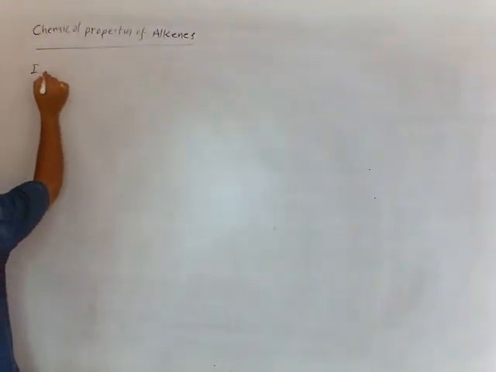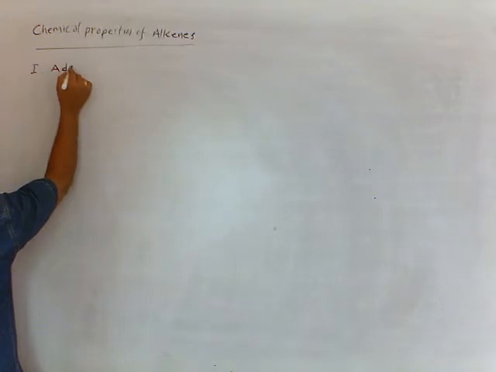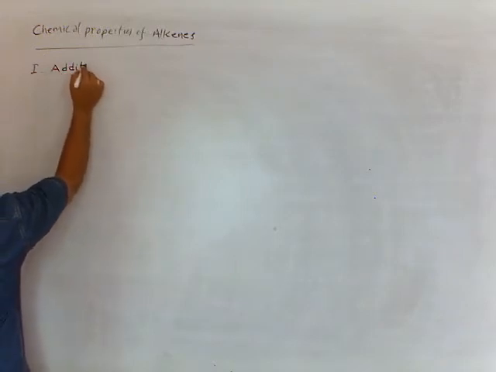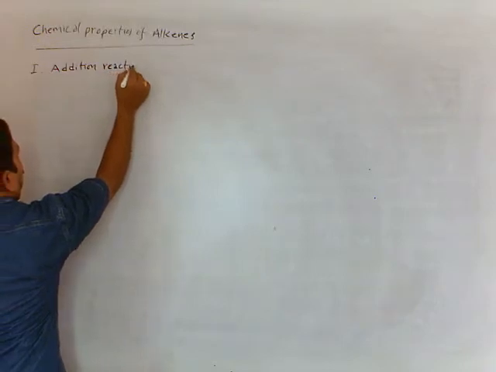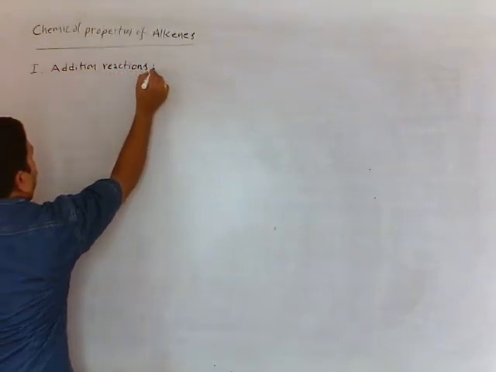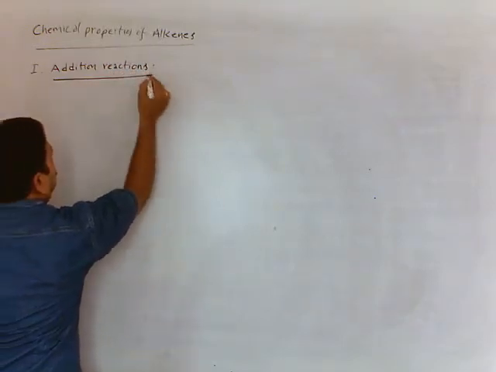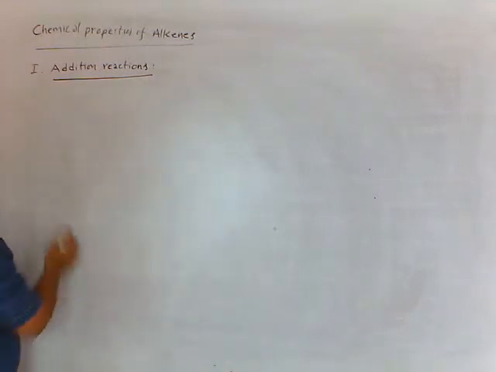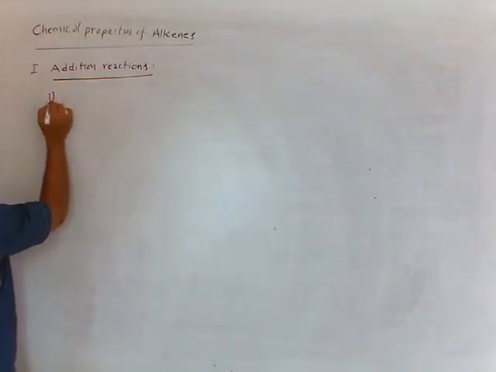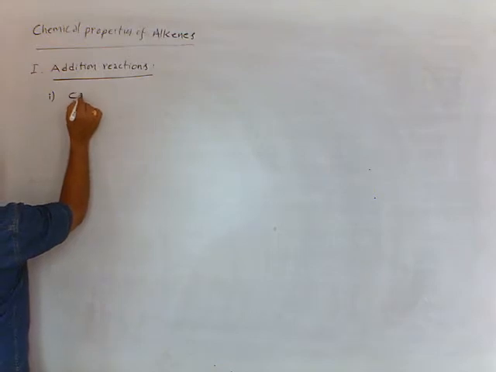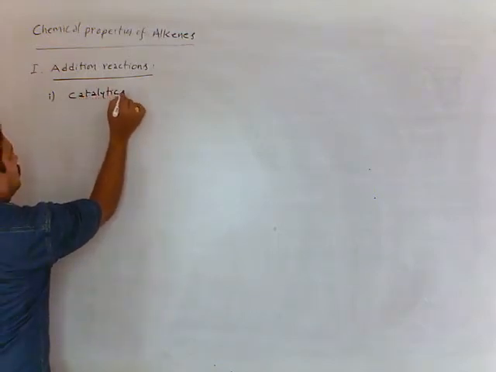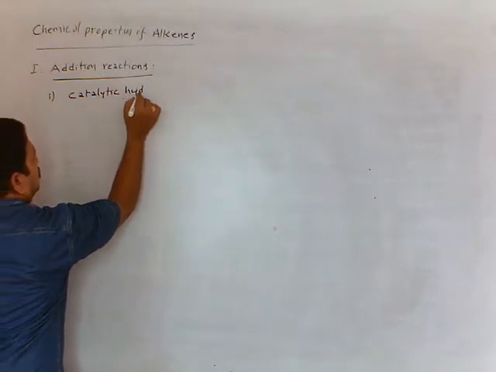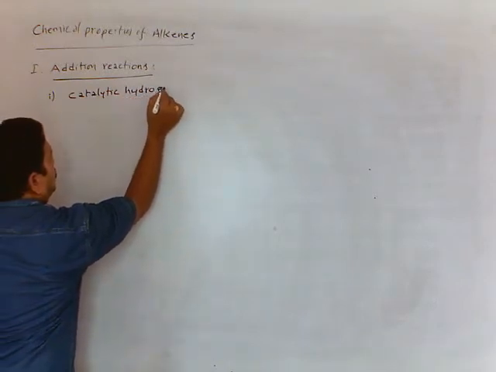First, addition reactions. Here, first I am taking catalytic hydrogenation.